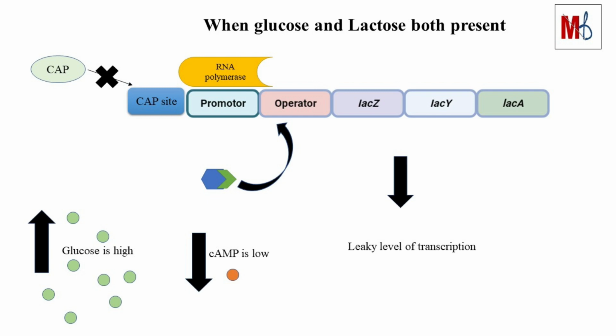Second, when glucose and lactose are both present. In the presence of glucose, cyclic AMP will be absent. In the absence of cyclic AMP, CAP cannot bind to DNA, so it cannot help the RNA polymerase to transcribe the genes. Some of the lactose will convert into allolactose, and change the shape of Lac repressor, which cannot bind to operator.